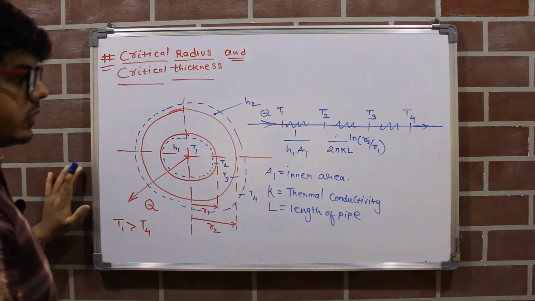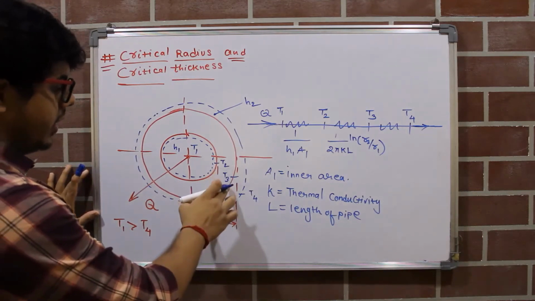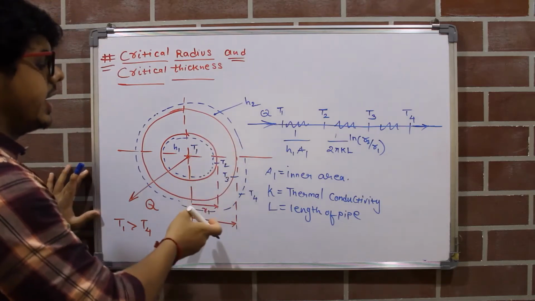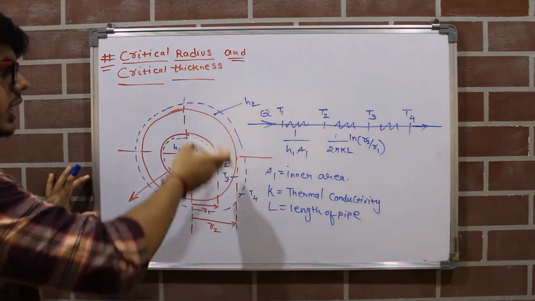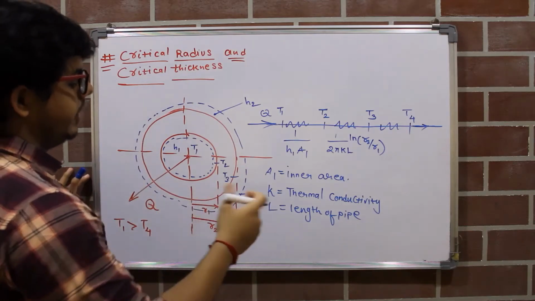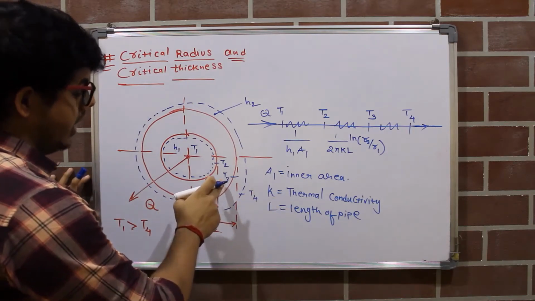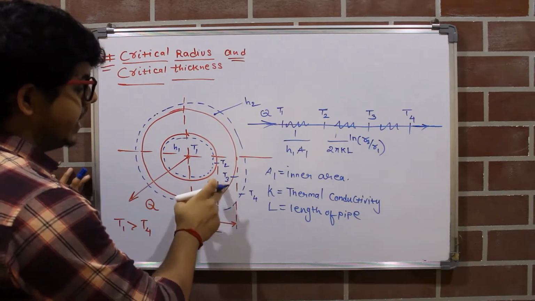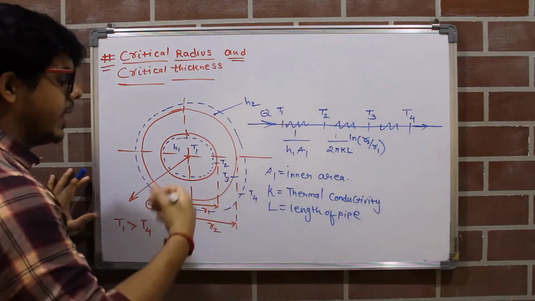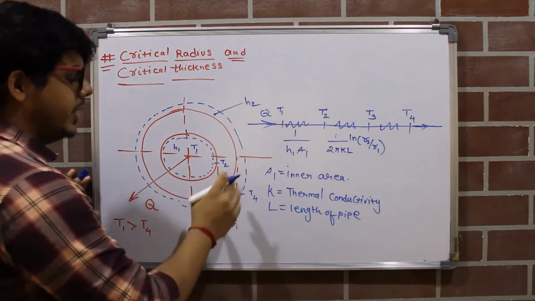Now the thermal resistance between temperature T3 and T4. T3 is the temperature of the outermost wall of this pipe and T4 is the temperature of the surrounding air. So you can see between T3 and T4 there will be heat convection, means heat transfer by convection. So what will be the thermal resistance?